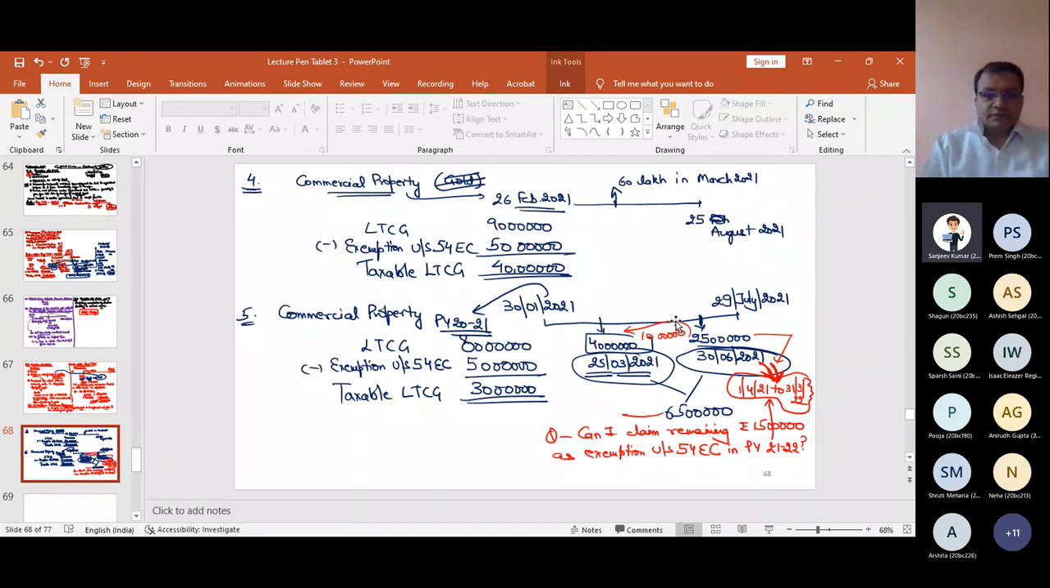Sir, I think no, because Act is saying 50 lakh is maximum in the year in which original asset is transferred and also in the subsequent years. Yes. So you cannot claim any exemption of 15 lakh in the next year. Answer is yes, I cannot claim any exemption.